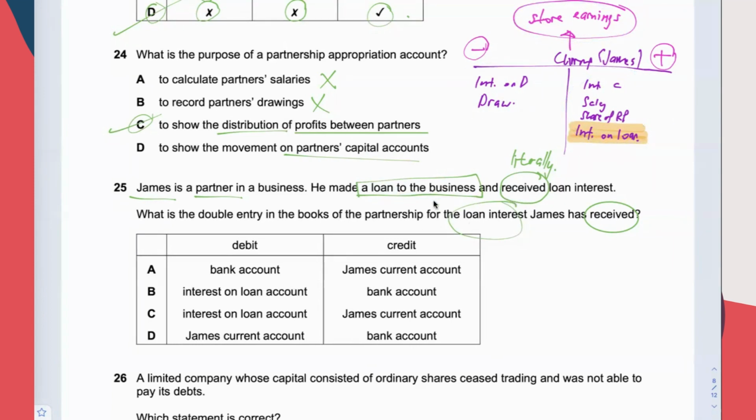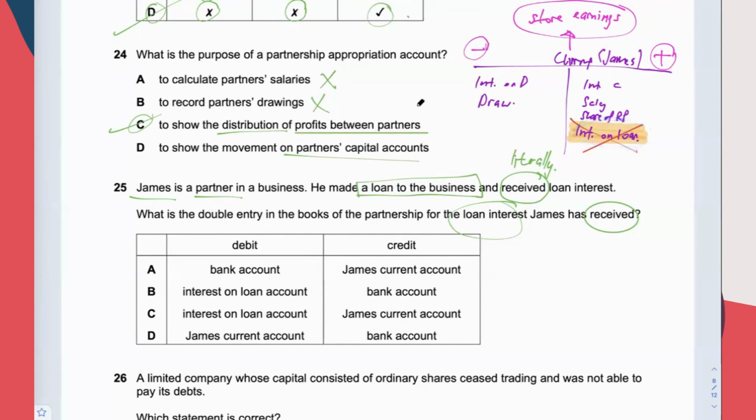But they say for this loan interest, James has already received it. Therefore, if you were to present the current account, this won't be here anymore. Only if James has not received it literally, then it will be here in the storage. But here it says James has received. Therefore, we should not have interest on loan here anymore.